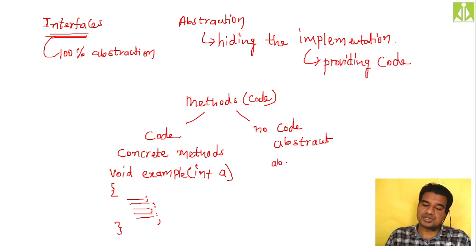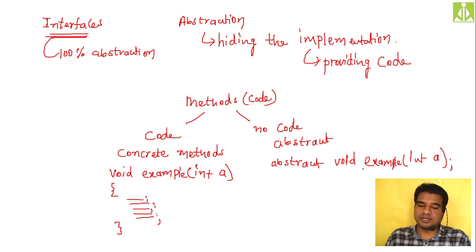So abstract is the keyword that we use: abstract, the return type void, the method name example, and the parameter int a. At the end you will have a semicolon, because it is an abstract method. It will not have any implementation.